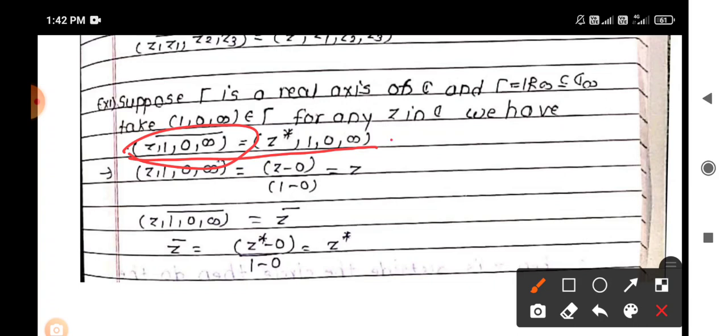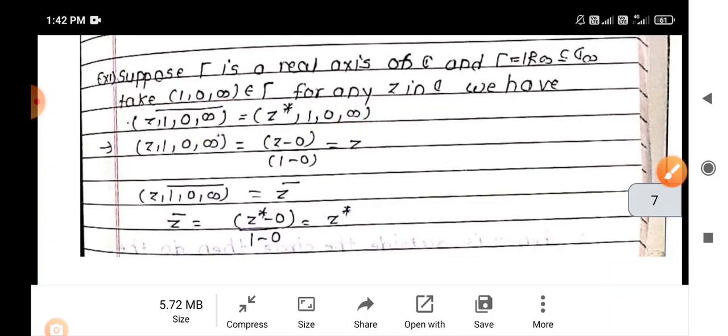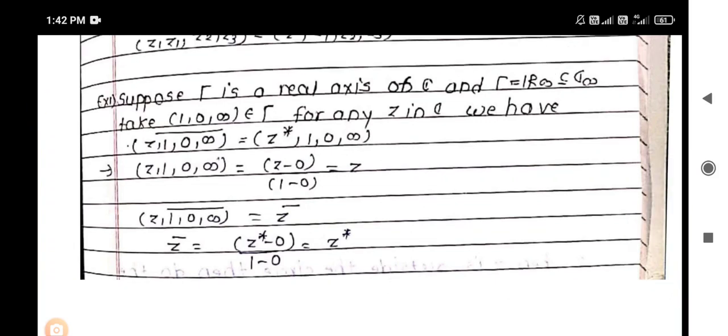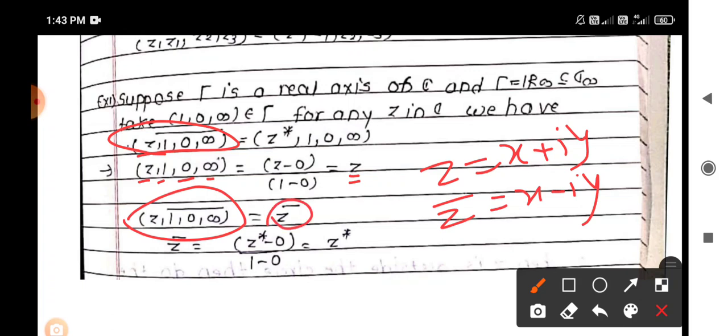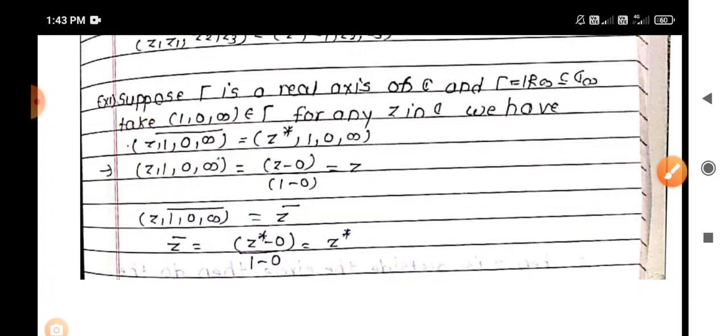Now solving this condition, what do we obtain? What is the formula? Z1 is a complex conjugate, we have to take the conjugate. What is the definition of Z1, 0, infinity? It is Z minus 0 into 1 minus infinity, the 1 minus infinity part cancels, divided by Z minus infinity, which cancels, upon 1 minus 0. So the answer is Z. So what is its bar? If Z equals x plus iy, then Z bar is x minus iy. So its bar is nothing but Z bar. So what is Z bar?